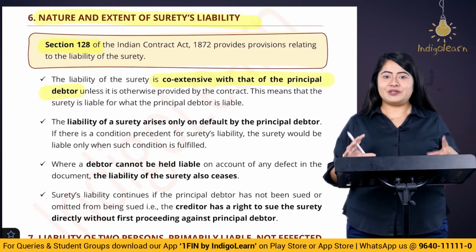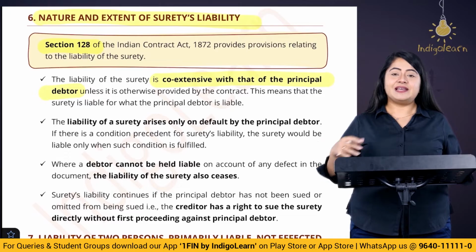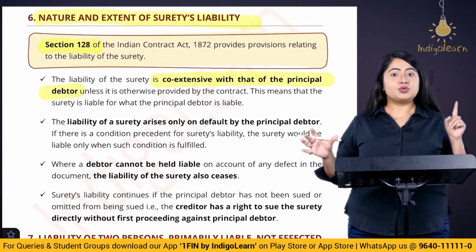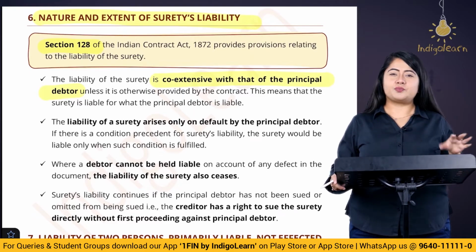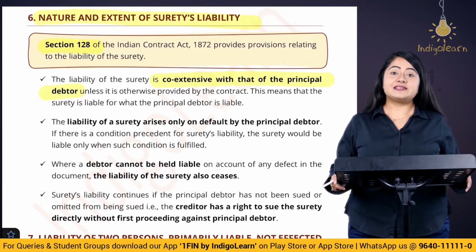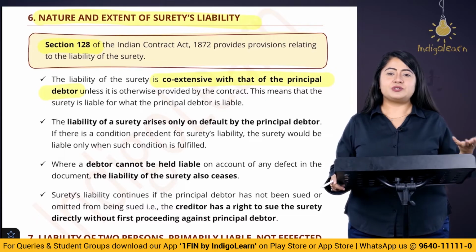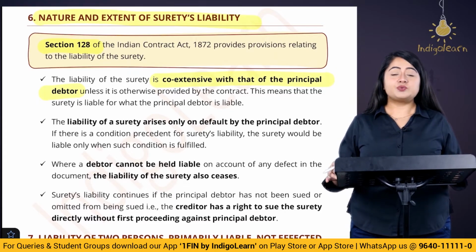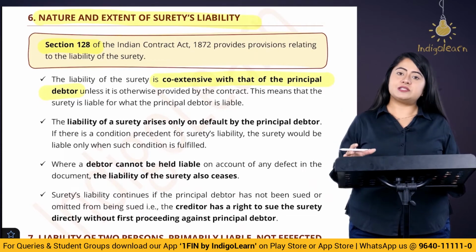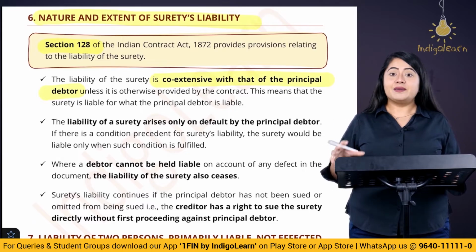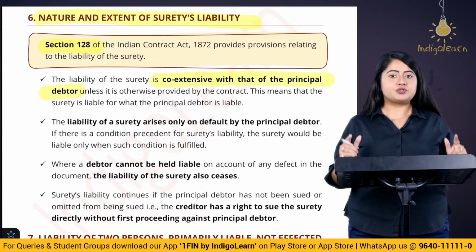Let's take an example. We'll take the same example. A has taken a loan from B of, let's say, 5 lakh rupees and C is the surety. Let's say on the due date, Mr. B says to A, who is the principal debtor, that listen, you don't have to pay the entire 5 lakh rupees, just pay 3 lakh rupees and that's okay. So in this case, the liability of the principal debtor is reduced from 5 lakh rupees to 3 lakh rupees. Please tell me, if suppose A does not make the payment, then how much will the surety have to pay? How much will C have to compensate? Here C, who is the surety, his liability is also going to reduce to 3 lakh rupees. Why? Because it is coextensive with the liability of the debtor. So if the debtor's liability is reduced, surety's liability will also be reduced.